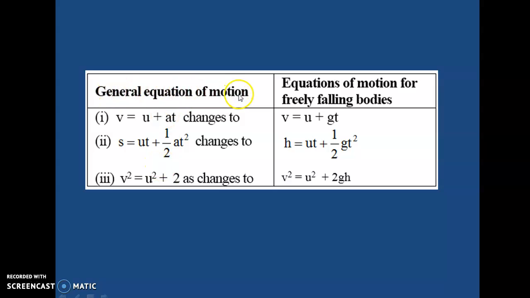Some general equations of motion: v equals u plus at. The equations change for a freely falling body, where a changes to g, acceleration due to gravity. So v equals u plus at. s equals ut plus half at square. h equals ut plus half gt square, only for freely falling bodies. v square equals u square plus 2as.